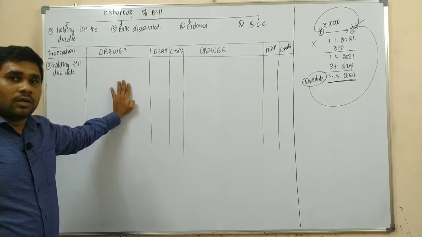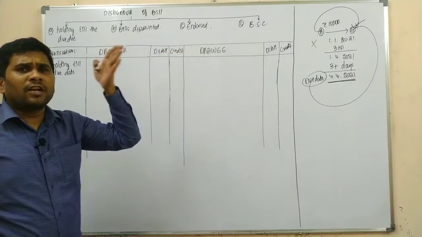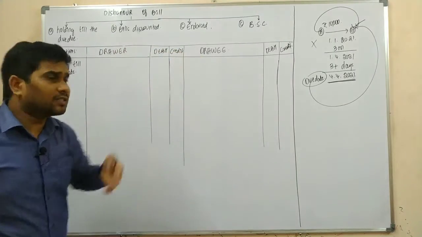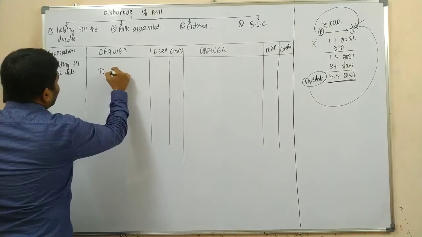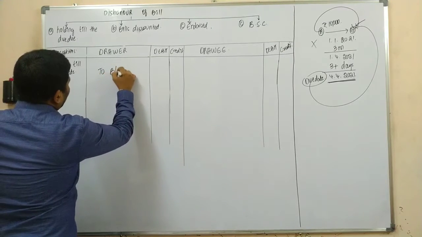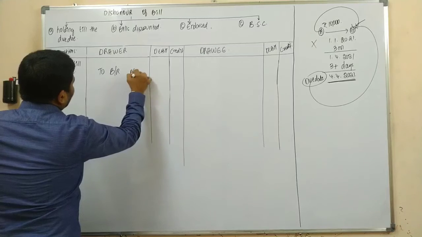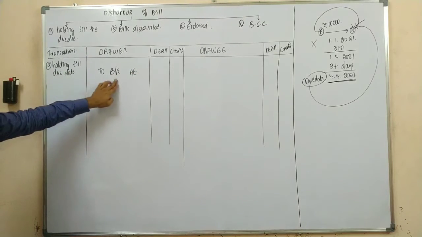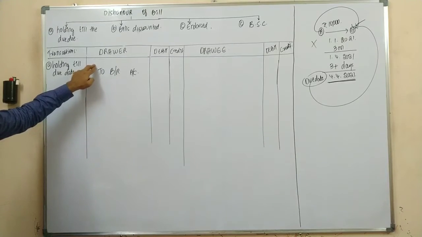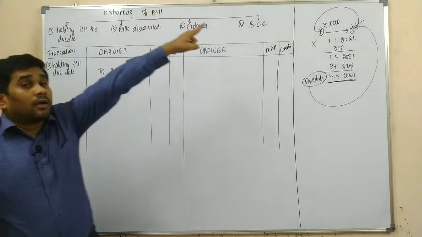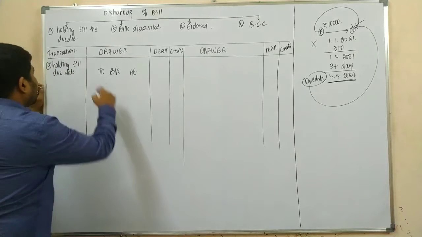Yes or no? It is no more an asset. So now we need to cancel it. So to cancel that, what is the journal entry, sir? The journal entry would be, for cancellation of bill, to bills receivable account. We are cancelling the bill. Now what needs to be debited here? What needs to be debited? Drawee needs to be